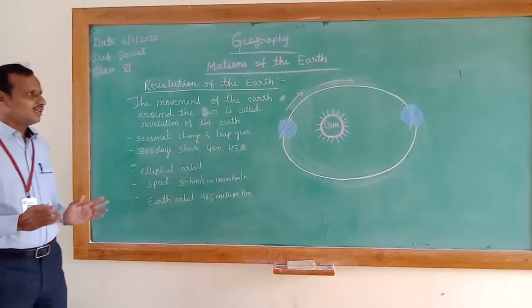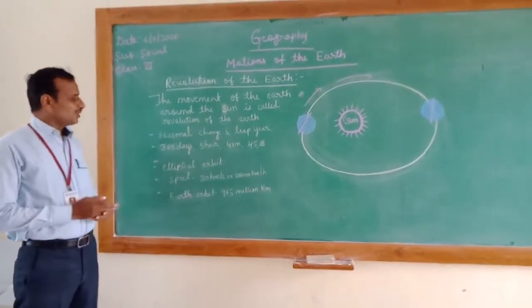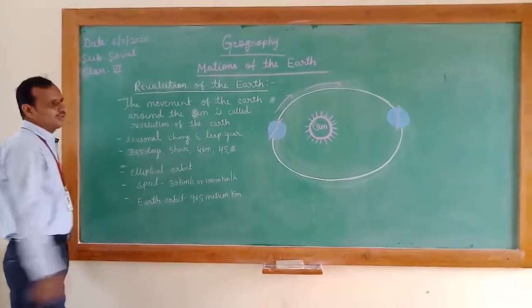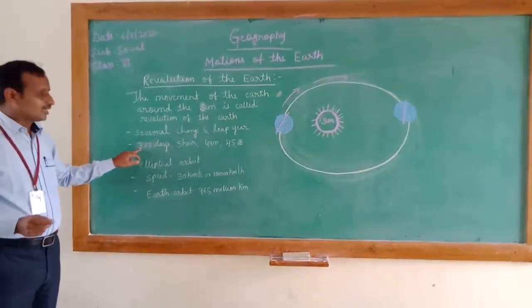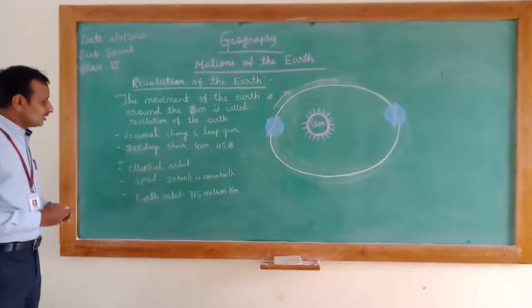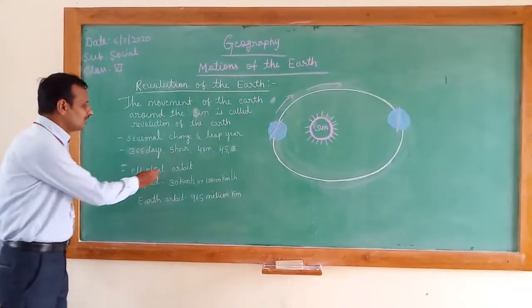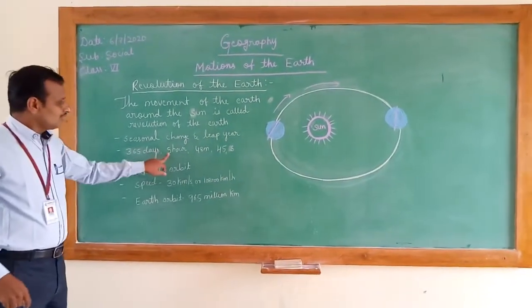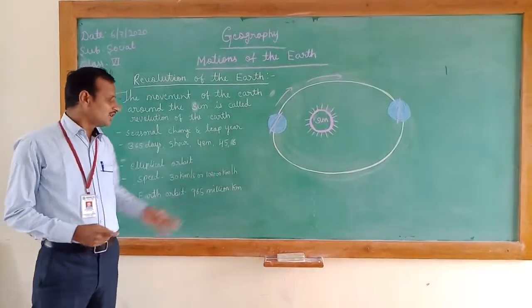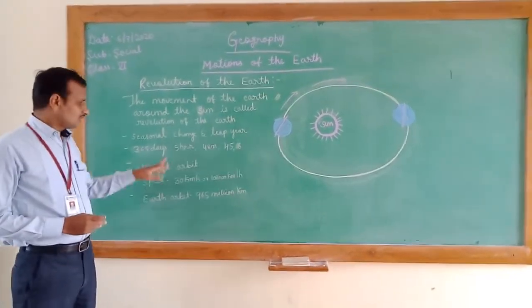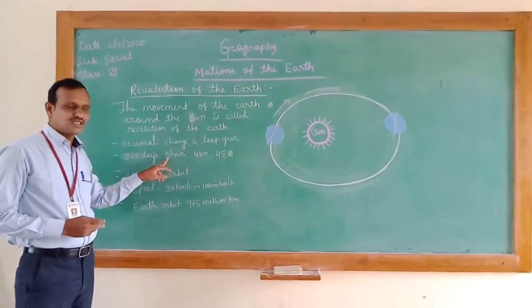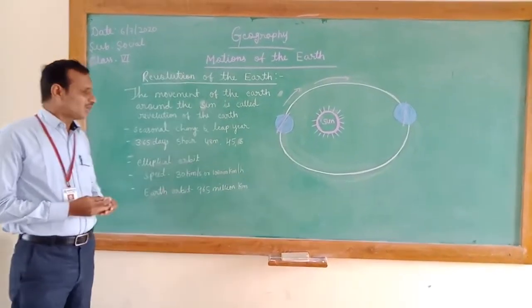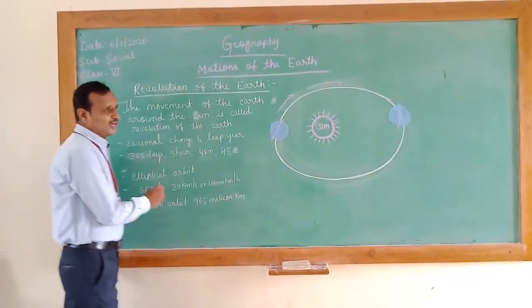So for convenience, for a normal year, we consider 365 days only. And where do the remaining 5 hours, 48 minutes and 45 seconds go? These are approximately 6 hours, the balance extra hours. So these 6 hours become 24 hours, or 1 day, after every 4 years.